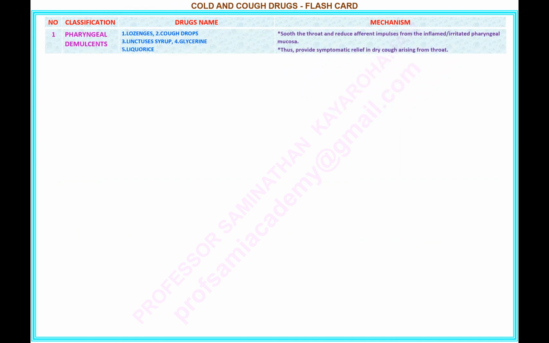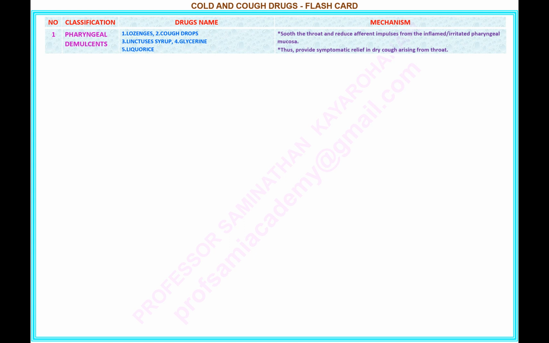Number 1. Name of the classification: pharyngeal demulcents. Drug's name under this classification: 1 lozenge, 2 cough drops, 3 linctus syrup, 4 glycerin, 5 licorice. Mechanism of pharyngeal demulcents: soothe the throat and reduce afferent impulses from the inflamed, irritated pharyngeal mucosa. Thus, provide symptomatic relief in dry cough arising from the throat.